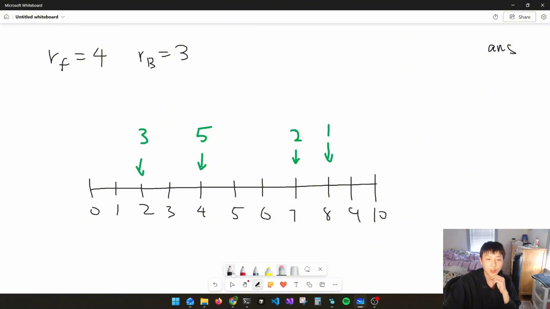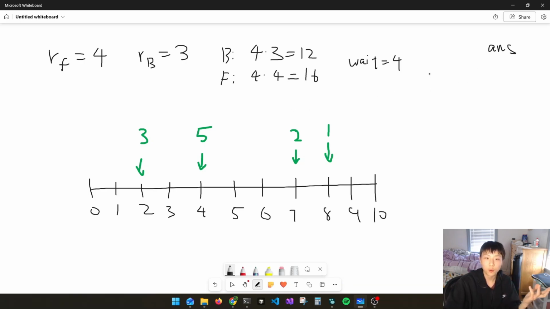What happens when I go straight to 5 is I need to take 4 steps. So that's 4 times 3 is 12, and that is Bessie. For Farmer John, it's 4 times 4, which is 16. That's a difference of 4, so the waiting time is going to be 4. Obviously our answer is going to be 4 times 5, which is 20.